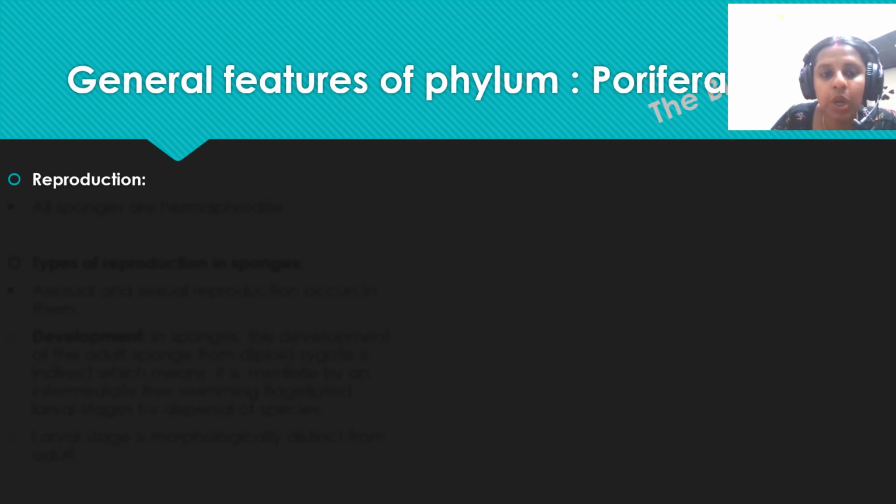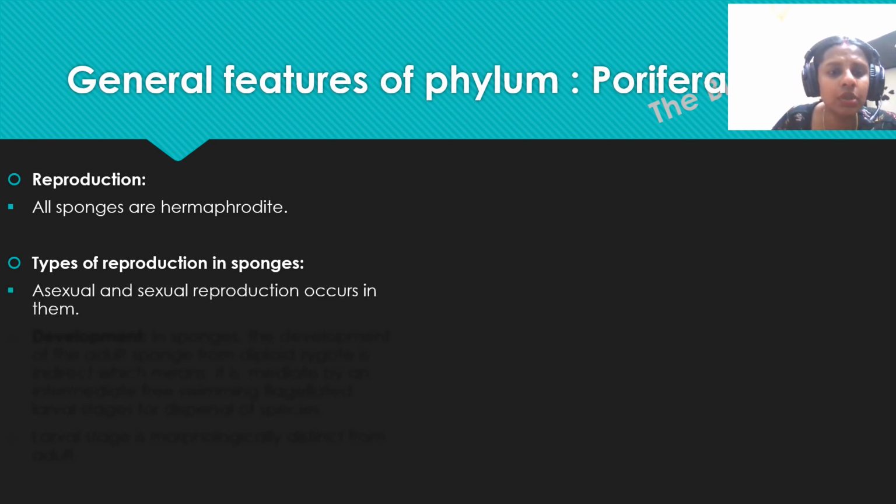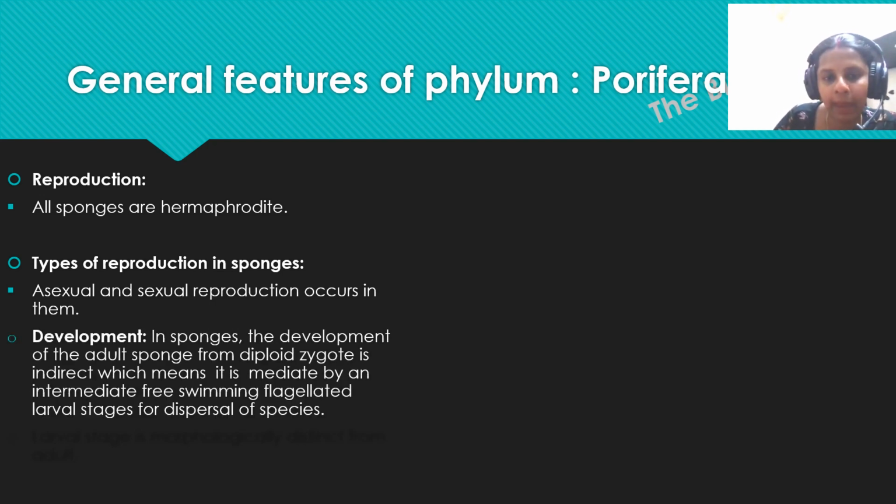Now let's talk about reproduction. All sponges are hermaphrodite, means sexes are not separated here. Some will do asexual reproduction like fragmentation, and some will do sexual reproduction, means exchange of gametes. In development, the adult sponge forms a diploid zygote, and development is indirect, which means it is mediated by an intermediate free swimming flagellated larva stage for dispersion of species.